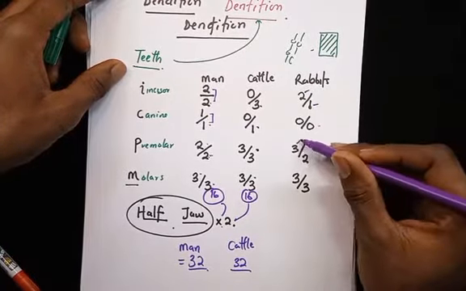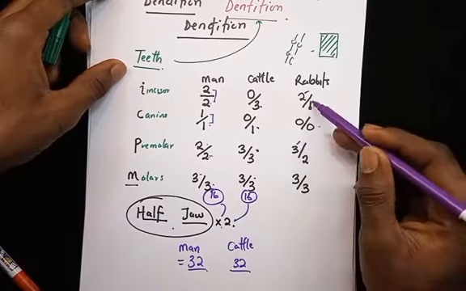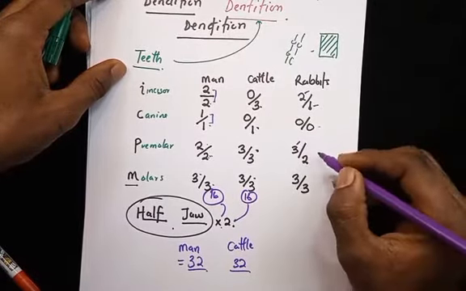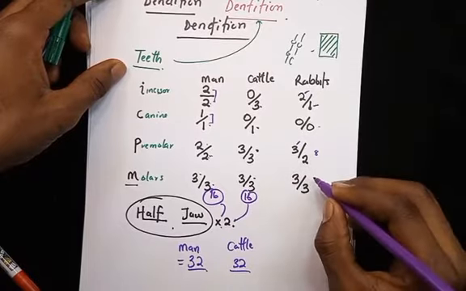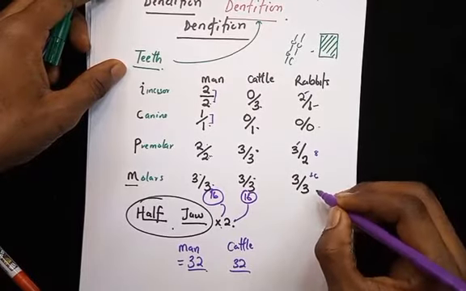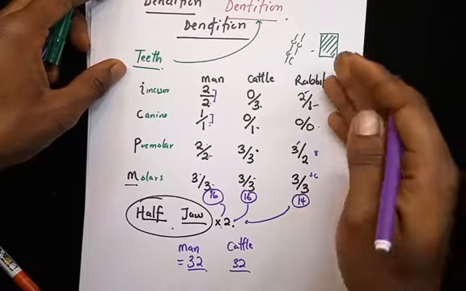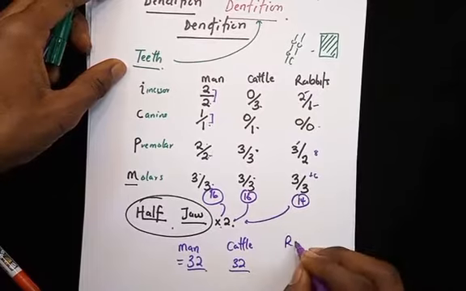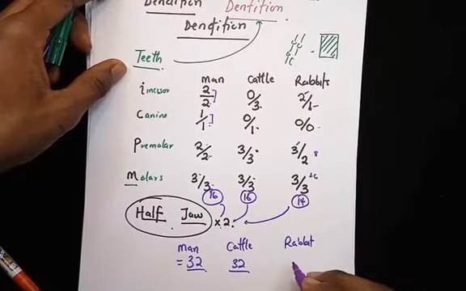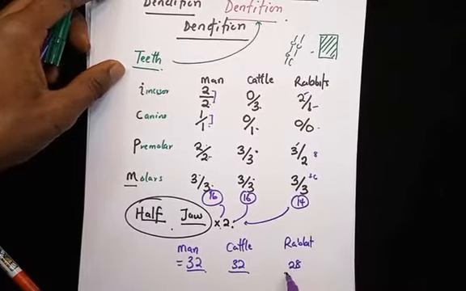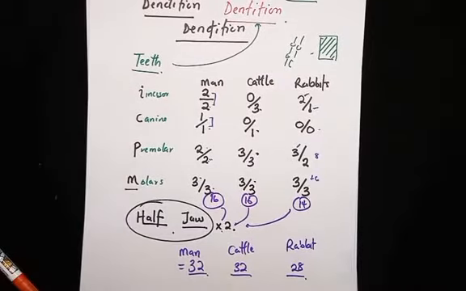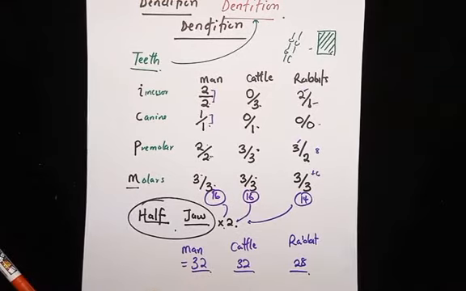For rabbit, we have 2, 3, 0 here. So 3 plus 2, 3 plus 3, 6. 6 plus 2, that's 8. 8 plus 6, 14. Right, so we have a total of 14. But don't forget, we're going to multiply 14 by 2 since it's 1/2 of the jaw. So 14 by 2. Therefore, rabbit total teeth will be what? 14 times 2, that's 28. So this represents dentition in common animals, and this is how it usually appears in the exam. So it's something that is important for us to be aware of in the exam.